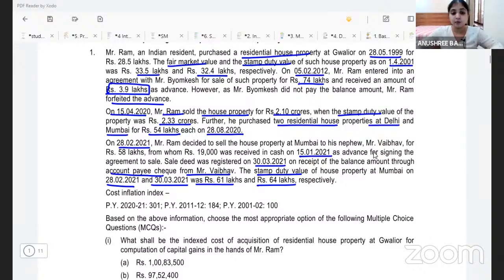And then there is one more transaction over here. He had sold a house and he had purchased two houses. Out of the two houses he's purchased, one of them he wants to sell off now. Now, do you remember in section 54, what is a lock-in period? We have a lock-in period of how many years? We're supposed to keep the new house with us for how many years? Lock-in period is 3 years, right? Even before the expiry of 3 years, he's selling away the house. So, we are supposed to reduce the cost of acquisition by the exemption which is already enjoyed, right?